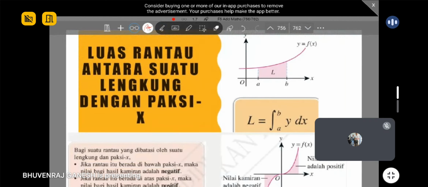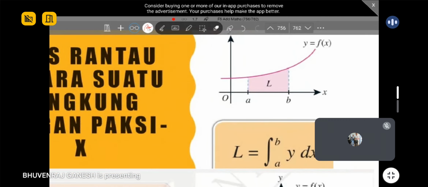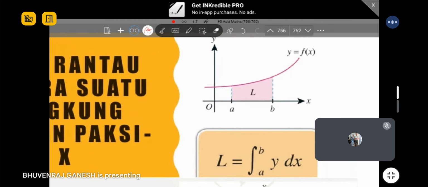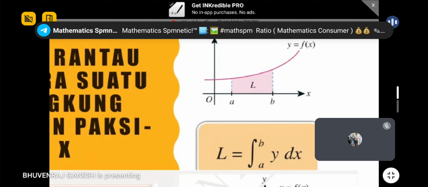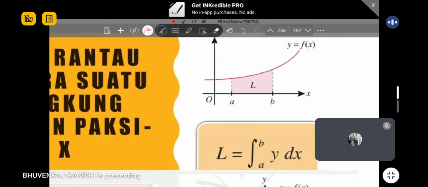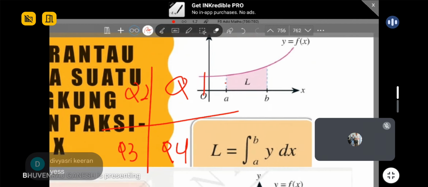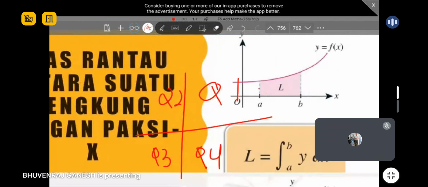Okay, now in this last 15 minutes we are going to study more specifically how to know which area is positive and which area is negative, based on where the graph is located. Very interesting, this one. No matter what your equation is, the value will still be the same if your graph is located in different places. You all understand, right? If I use Q1, Q2, Q3, Q4, you're okay, right? Because I feel that's the best way to tell where the graph is located, since I use the three-go method.